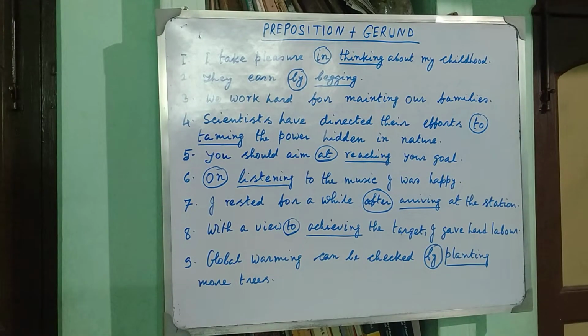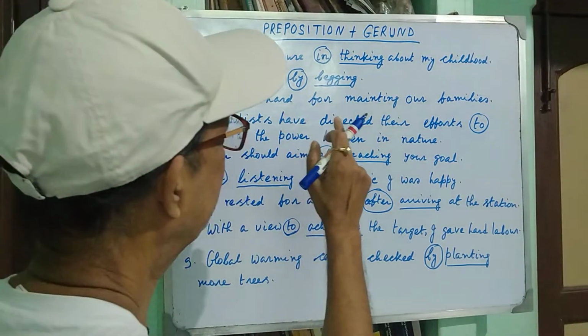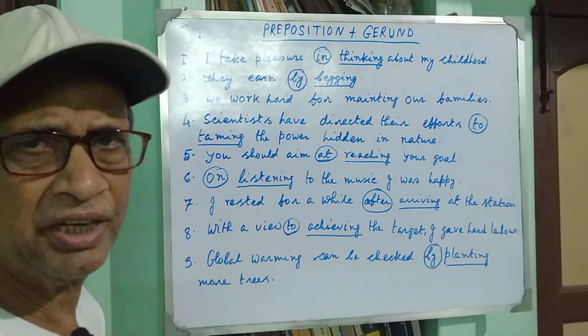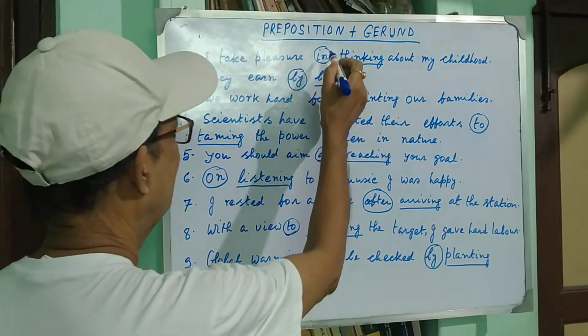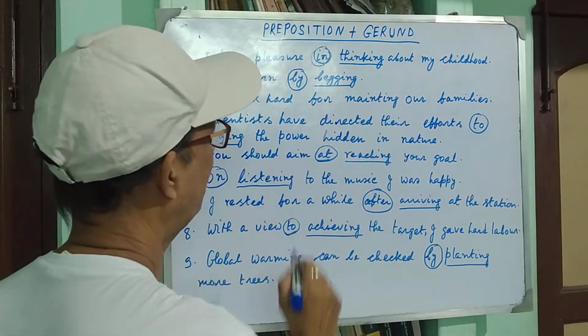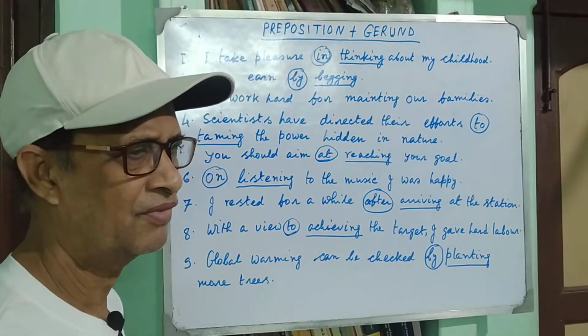My first example is, I take pleasure in thinking about my childhood. You see that in is preposition and present form of the verb think plus ing is gerund.